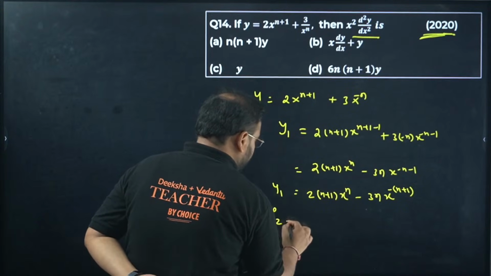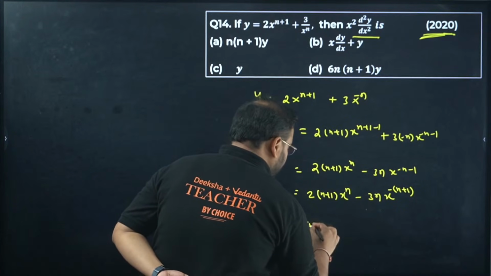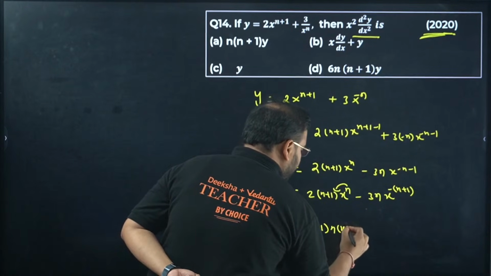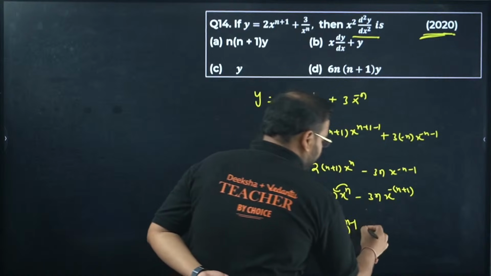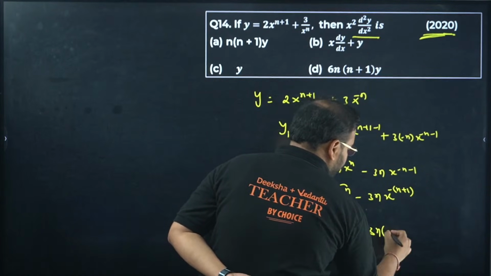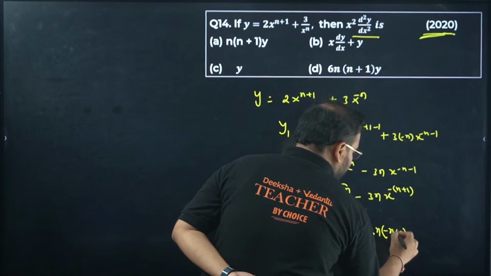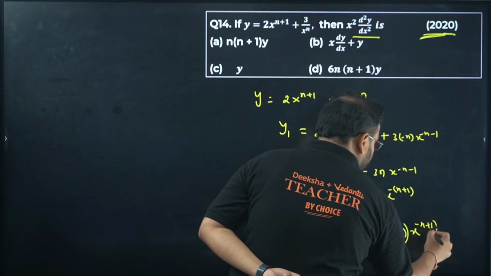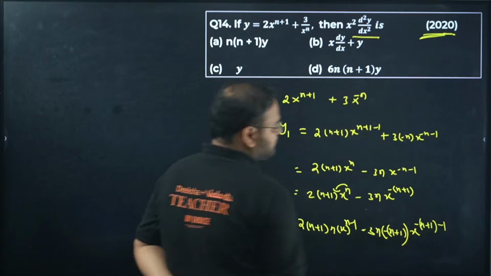Differentiate again to y2. You get 2 times of n plus 1 as it is. This n will come in front. So n times of x^(n-1). Over here, minus 3 as it is, n as it is. This will come in front. You'll get minus n plus 1 with x^(-n-1-1).